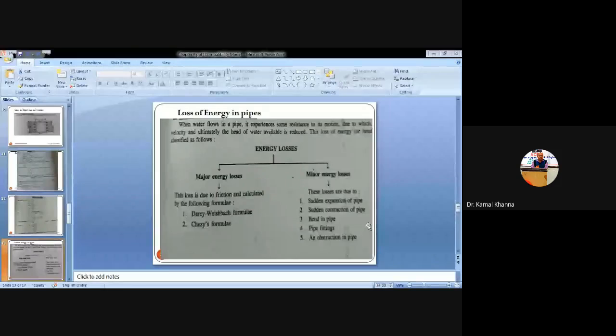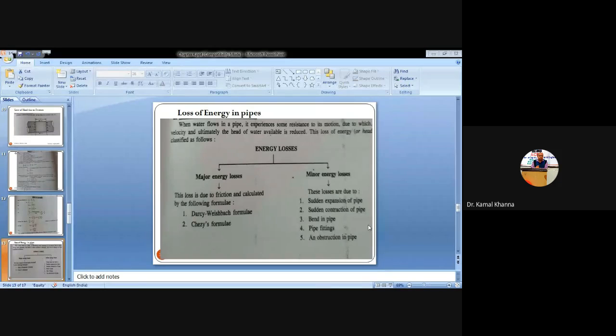What is M? M is the hydraulic mean depth. We read this at the start of the chapter: it is the wetted area to the wetted perimeter, that is A by P. For a cylindrical pipe, it is pi by 4 d square divided by pi d. So it will always be calculated as d by 4 for the cylindrical pipe.